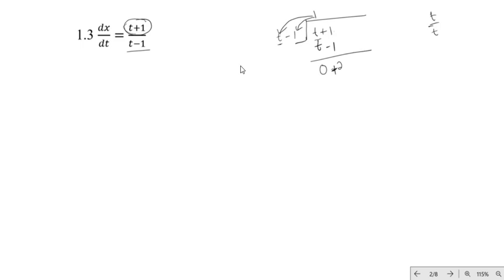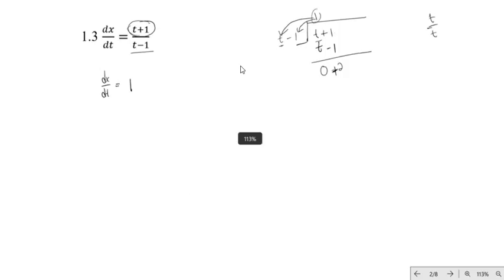So now dx dt is the same as 1, which is the quotient, plus the remainder, 2 over the divisor, t minus 1. Now we just need to integrate directly. On the left-hand side, we will get this.